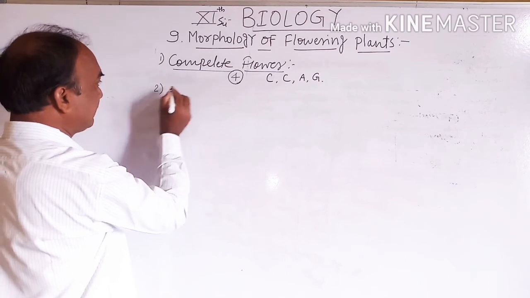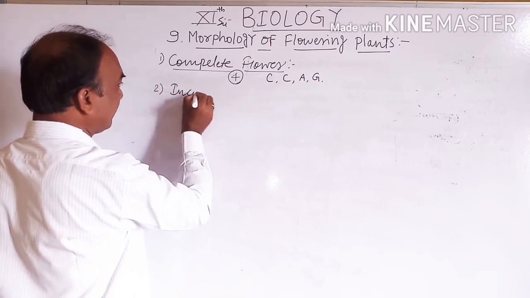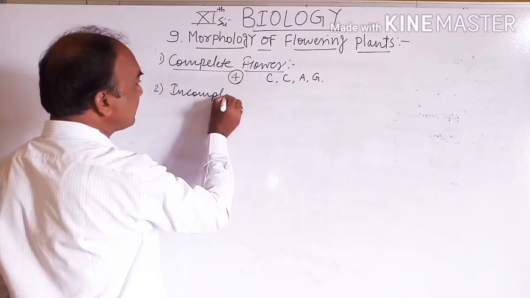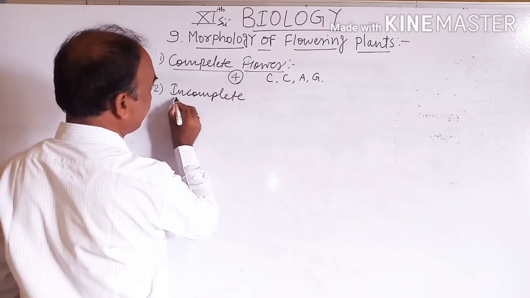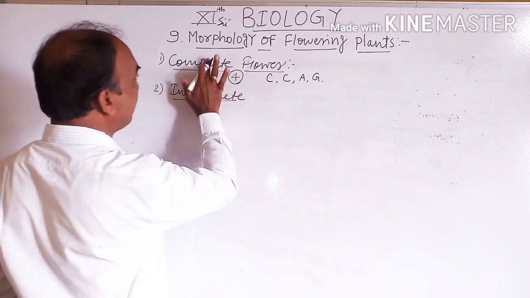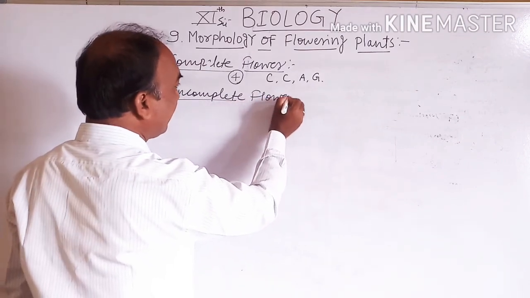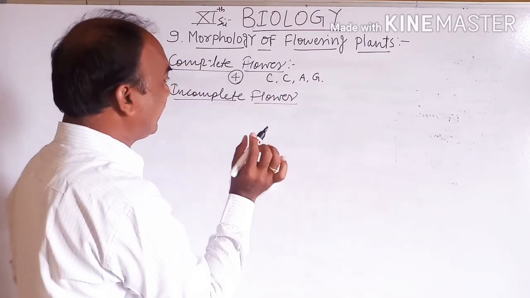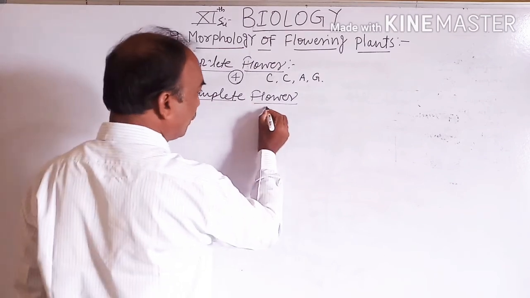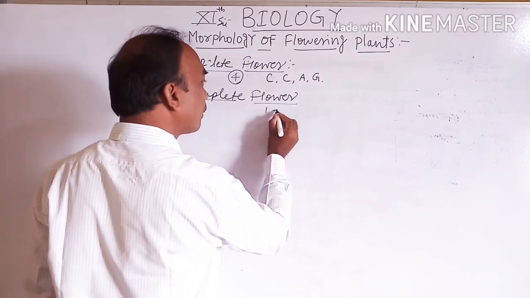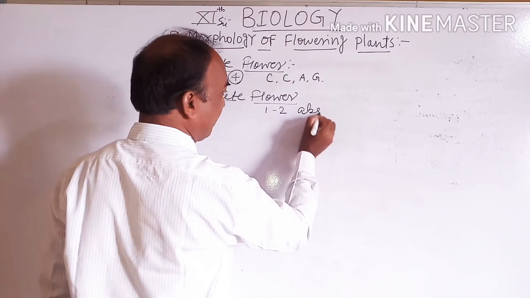Then second, incomplete flower. An incomplete flower is a flower in which one or two floral whorls are absent.